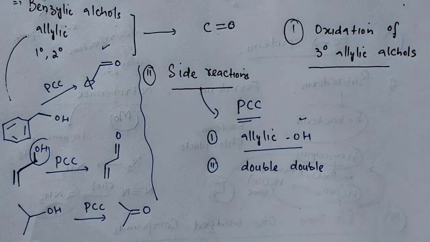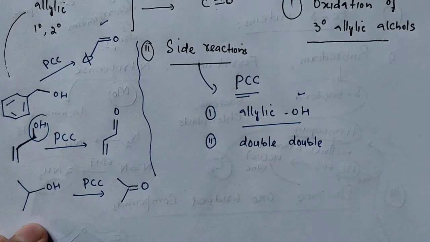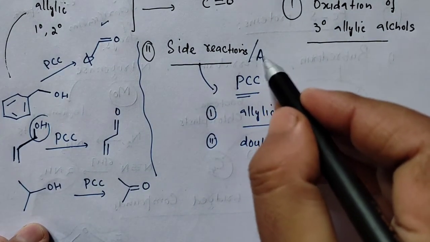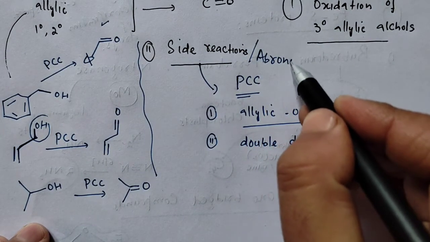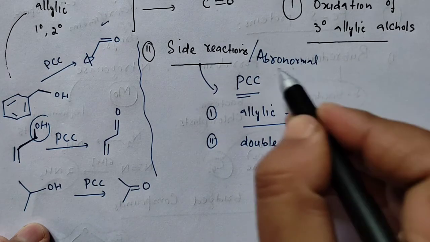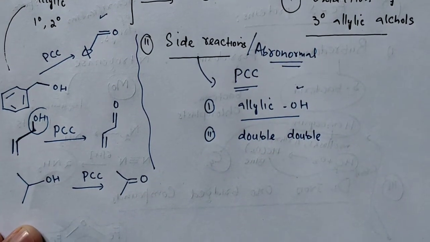तो जब ये दो चीजें आपके कंपाउंड में प्रेजेंट हैं, then we have to keep in mind that maybe side reactions will occur. We expect that allylic alcohol should get converted to carbonyl, but that will not be carbonyl, it will be something else. It's carbonyl plus something more. क्या होता है? What do you mean by this side reaction or abnormal behavior? देखिए, let's take the example.